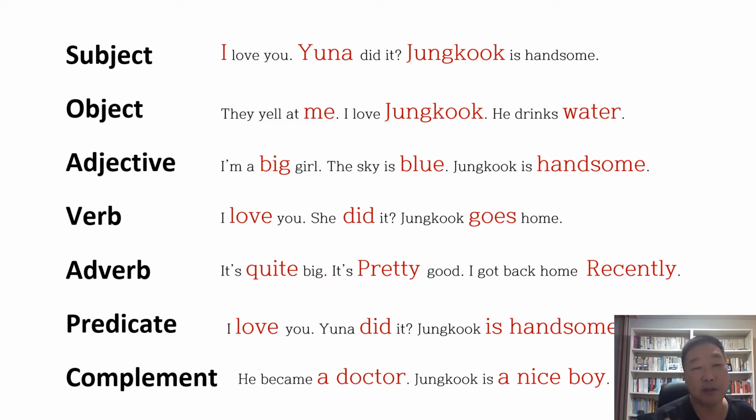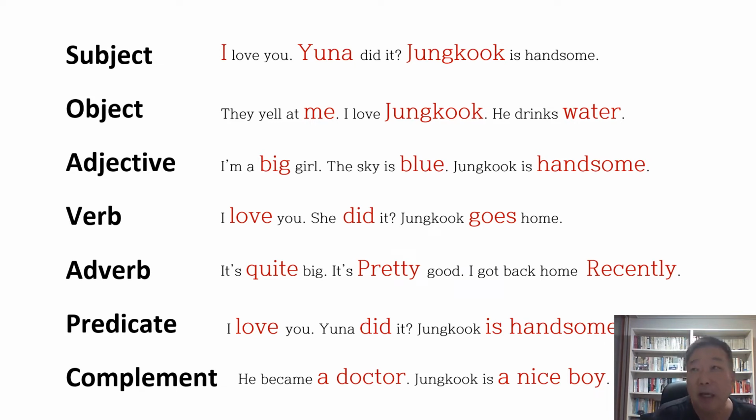And adjective is like this. The big in the sentence, I'm a big girl. The sky is blue. The blue is the adjective. And Jungkook is handsome. Handsome is adjective, right? Easy. Verb is something moving, or your heart is moving. Also, it's a verb. I love you. Love. She did it. Did. Jungkook goes home. Goes is the verb, right?